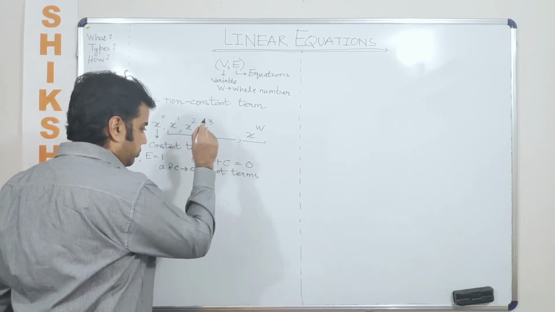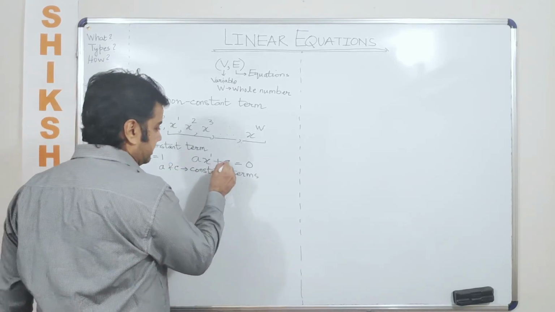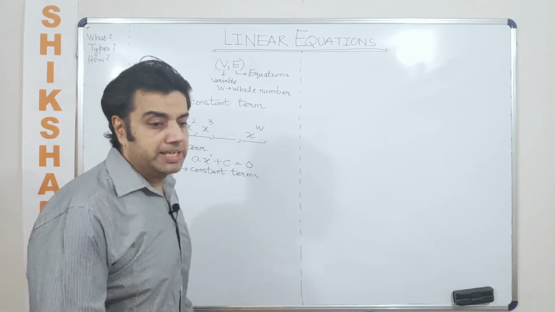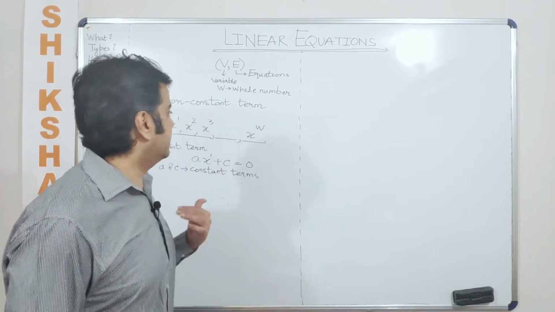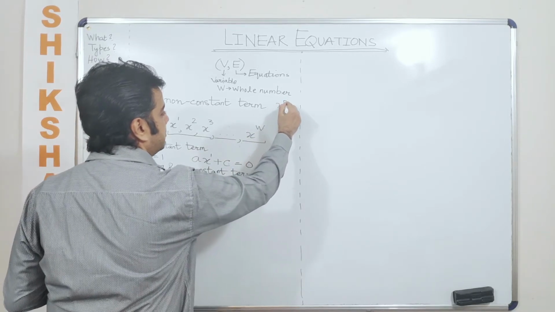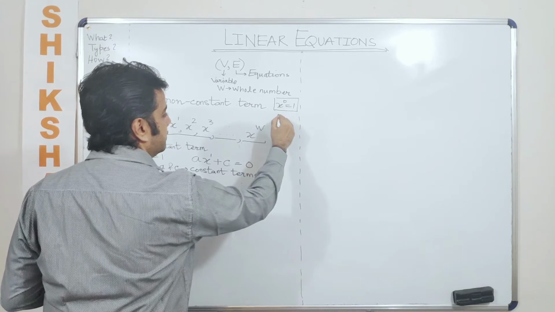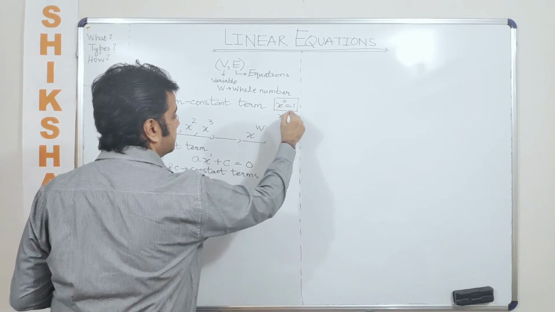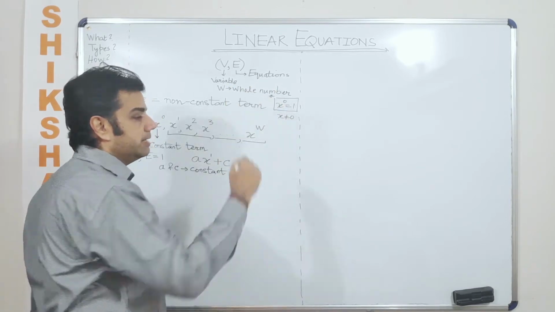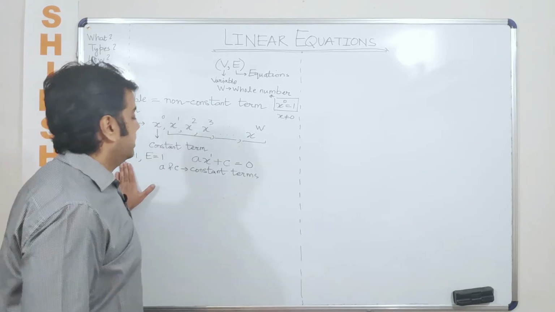So the point that I am trying to make here is, the same thing I could have written as c times x to the power 0. That doesn't make any difference, because we know that x to the power 0 is equal to 1, which I am putting here. Now this will be equal to 1 only when x is a non-zero term. This is something which is very important and has to be kept in mind. Okay, now we are talking about